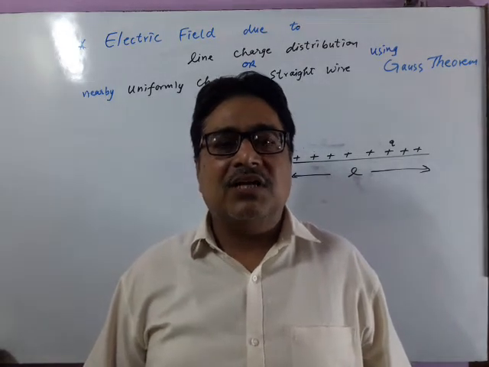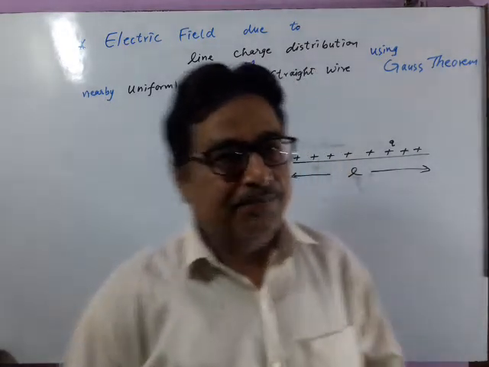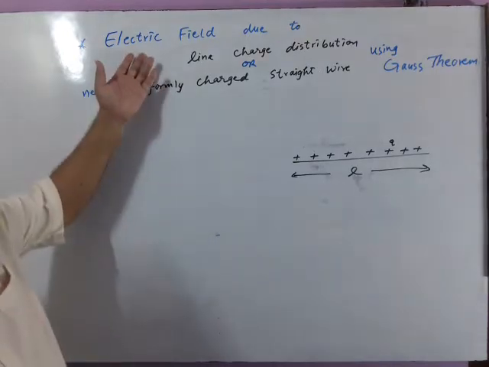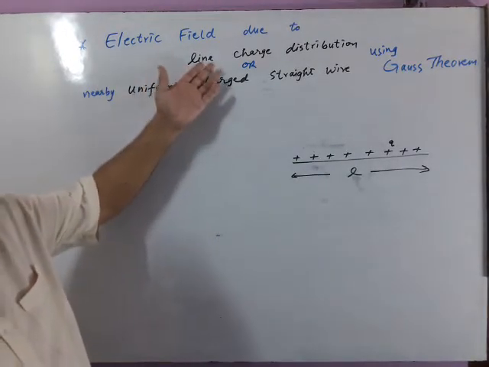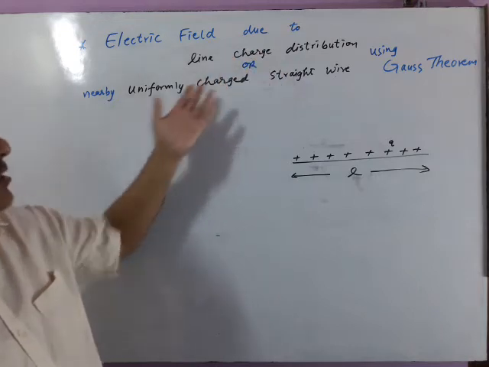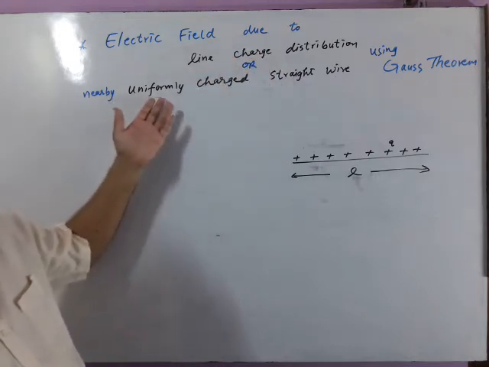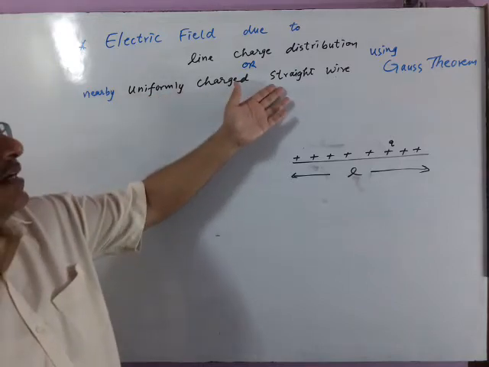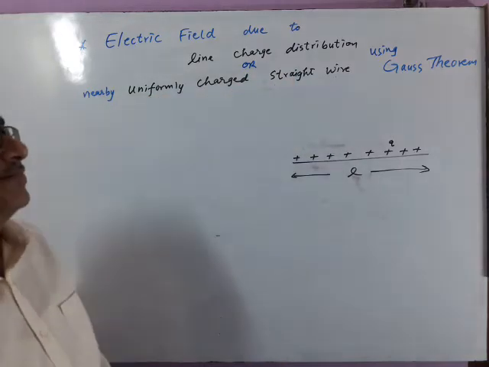Electric field due to line charge distribution from Gauss theorem. See, this is the topic. We are finding electric field due to line charge distribution, or a nearby uniformly charged straight wire, using Gauss theorem.